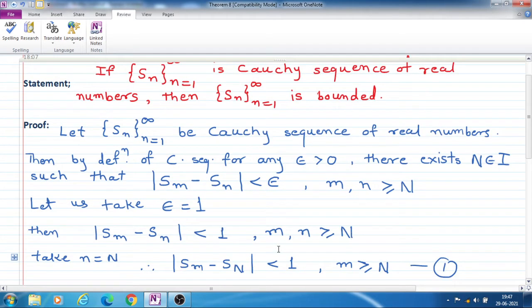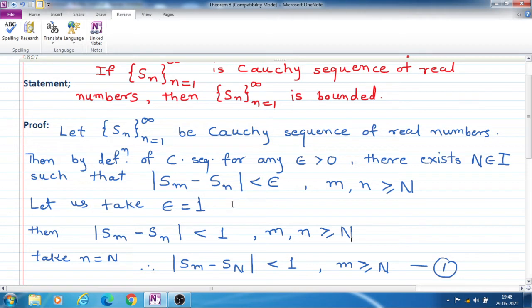So we know that if a sequence is a Cauchy sequence, then by definition of Cauchy sequence, for given epsilon greater than 0, there exists an integer number, say capital N, belongs to set of integers I, such that mod Sm minus Sn is less than epsilon for m, n greater than or equal to capital N. So this is the definition of Cauchy sequence.